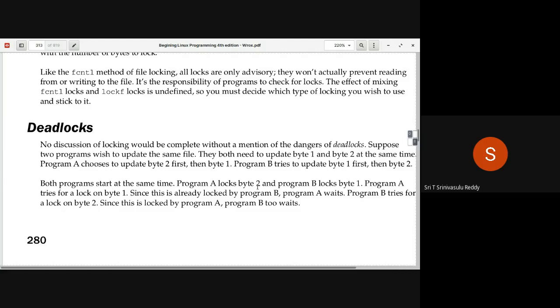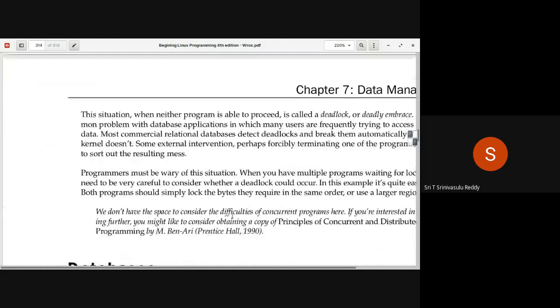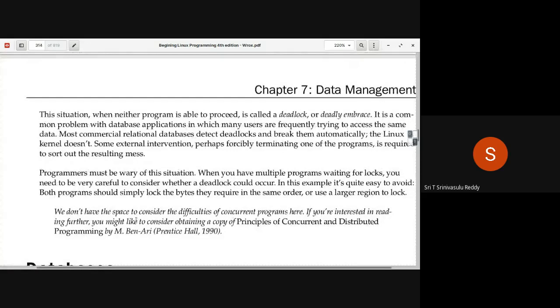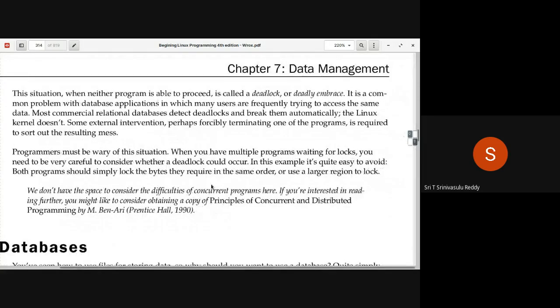So program A locks byte 2 and program B locks byte 1. Program A tries for the lock, and this is already there. So how are you going to do that? Here you can see a scenario where you can break them. Linux kernel doesn't do all that and so on. So both programs should simply lock the bytes they require in the same order, or what you can do, both can apply a single lock on the total area.